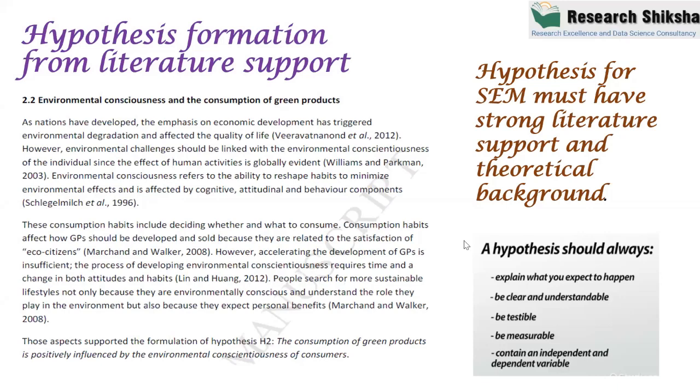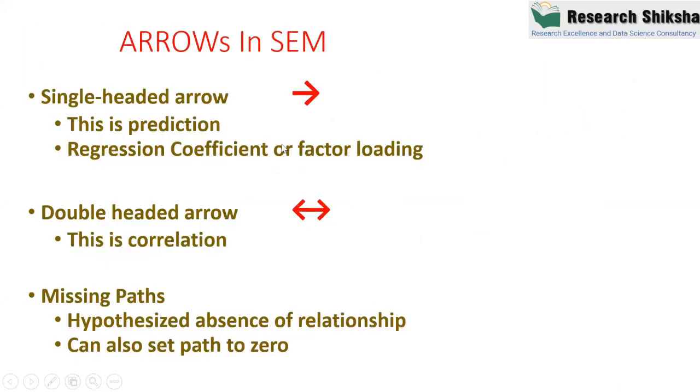Okay. Now, in structural equation modeling, we have seen that there are two types of arrows we use. This is called a one-sided arrow, and this is called a double-sided arrow. A one-sided arrow always comes between the constructs according to the hypothesis. If you frame a hypothesis, it gives you one arrow. So every arrow in structural equation modeling is a hypothesis.